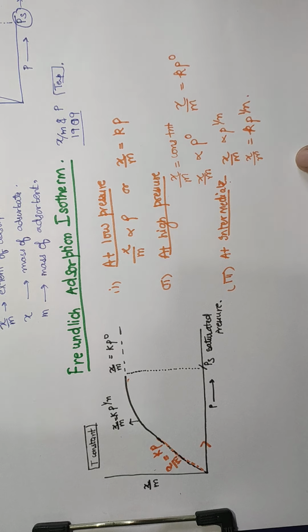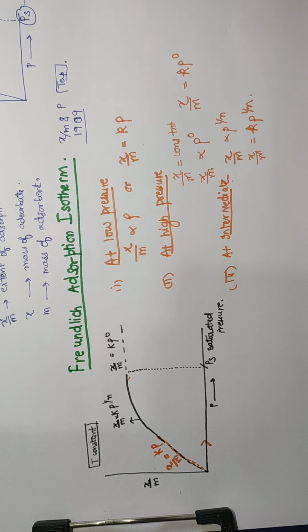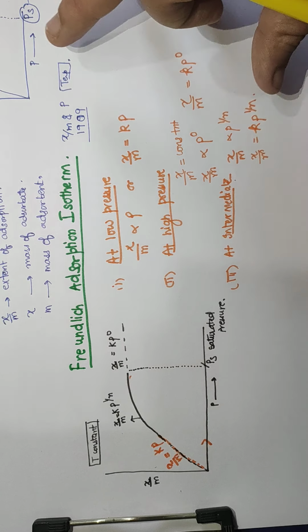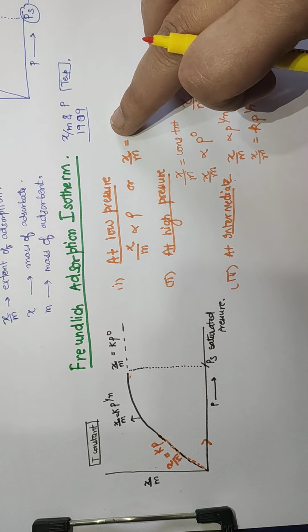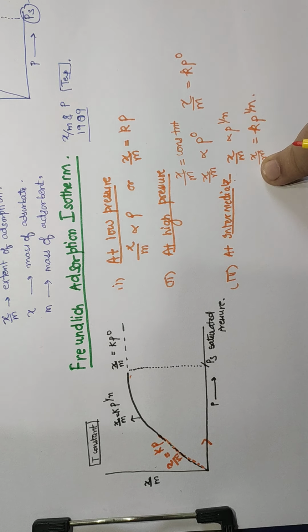So what do all these values depend on? The nature of adsorbate and adsorbent. So this is the relation of the Freundlich adsorption isotherm, which is a very important topic for your board exams. The Freundlich adsorption isotherm basically deals with low pressure, high pressure and intermediate pressure.